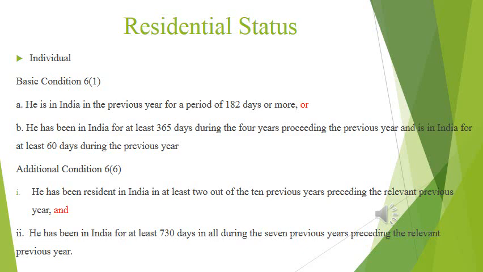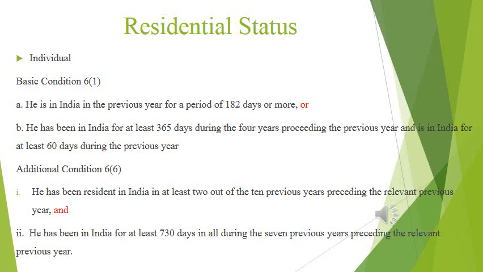First one, he is in India in the previous year for a period of 182 days or more, or he has been in India for at least 365 days during the 4 previous years preceding the previous year, and he is in India for at least 60 days during the previous year.